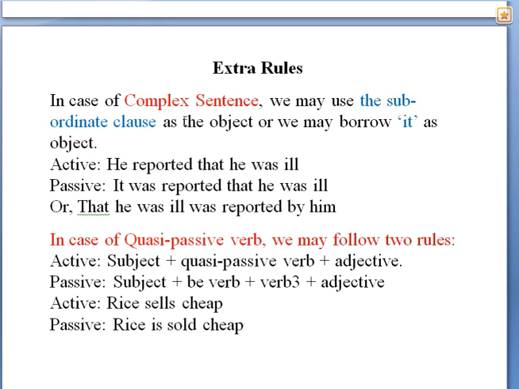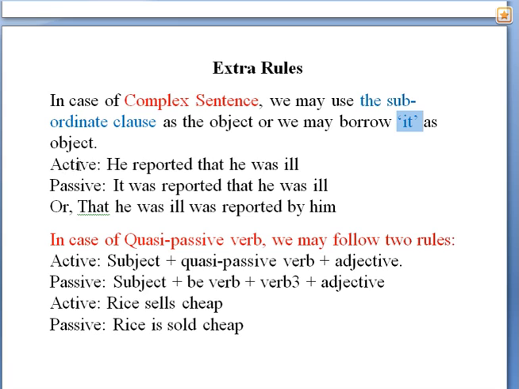In case of complex sentence, dear learners, if you get a complex sentence, then you may turn it passive in two ways. You may use the subordinate clause, that means the part which starts with a conjunction. The whole subordinate clause may act as object, or you may borrow it as object in place of the subordinate clause, and you may use it as subject.